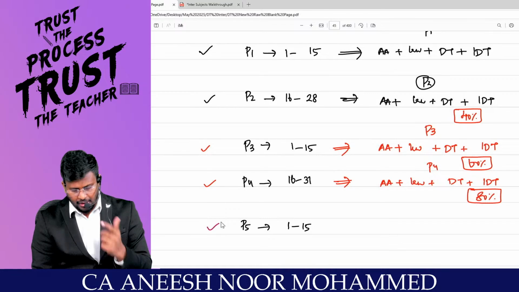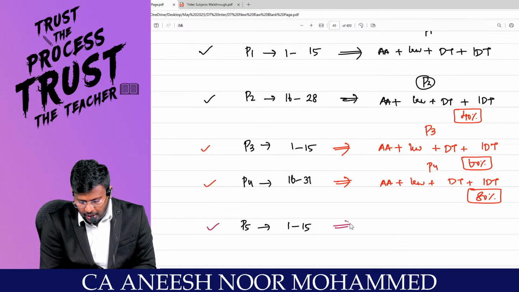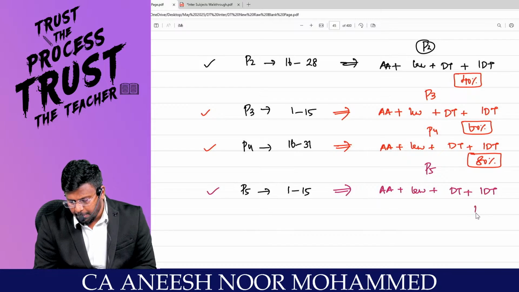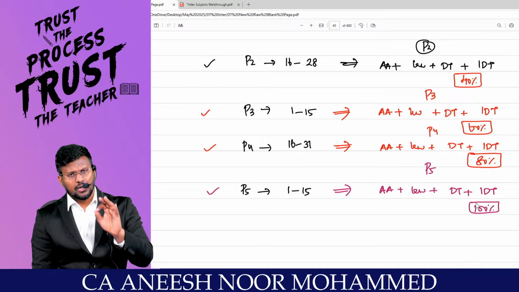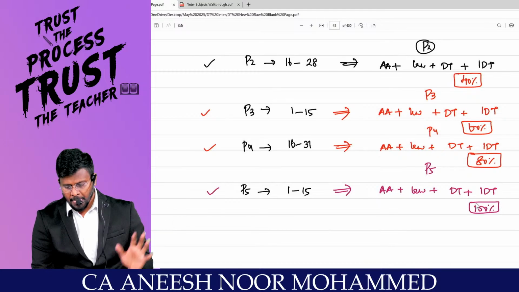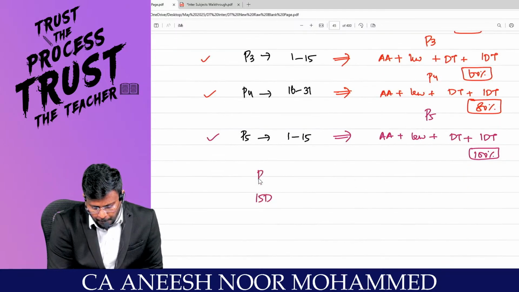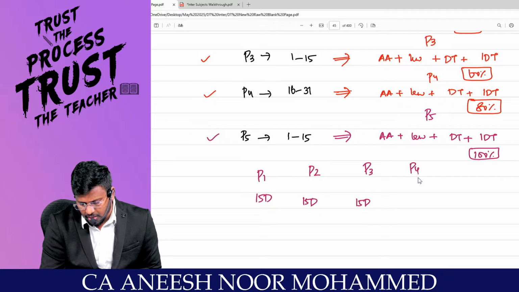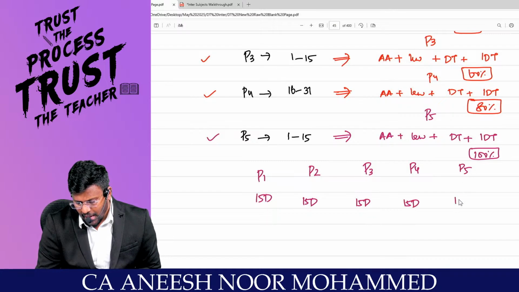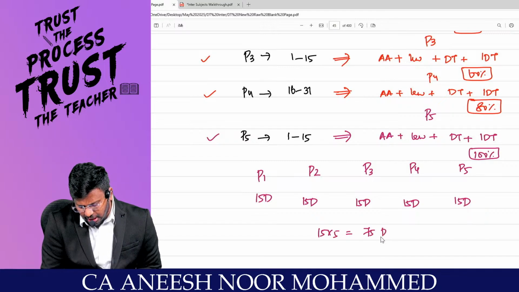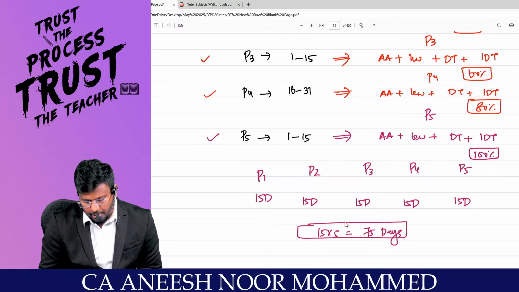And in part number 5, which is April 1 to 15, you have to complete part 5 of advanced accounting, part 5 of law, part 5 of DT and part 5 of IDT. 100% you can complete. Basically, 15 days you have to spend for one part. So, 15 days for part number 1, 15 days for part number 2, 15 days for part number 3, 15 days for part number 4 and 15 days for part number 5. So 15 into 5, 75 days you will be preparing, my dear lovable students.